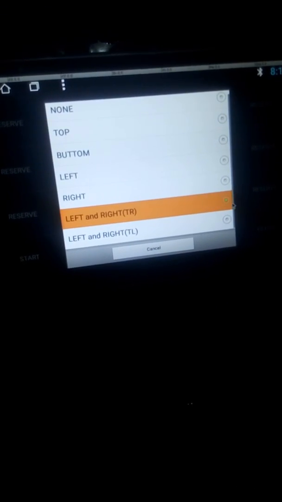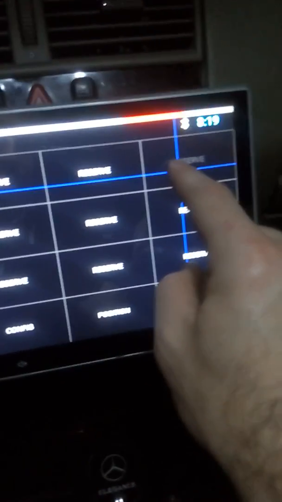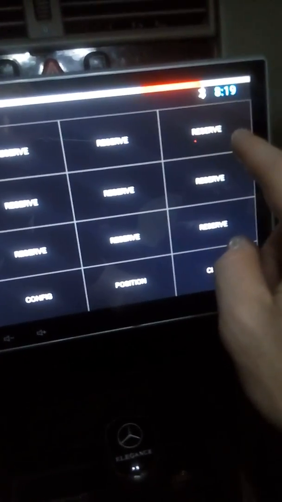When you choose and click on it, your touch screen will work normally. Okay, so if you touch here, it touches here and it's not messed up.